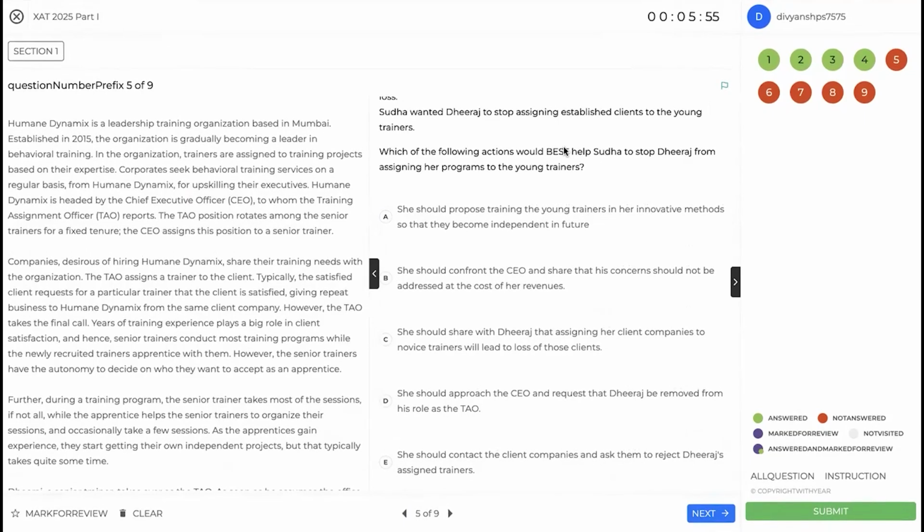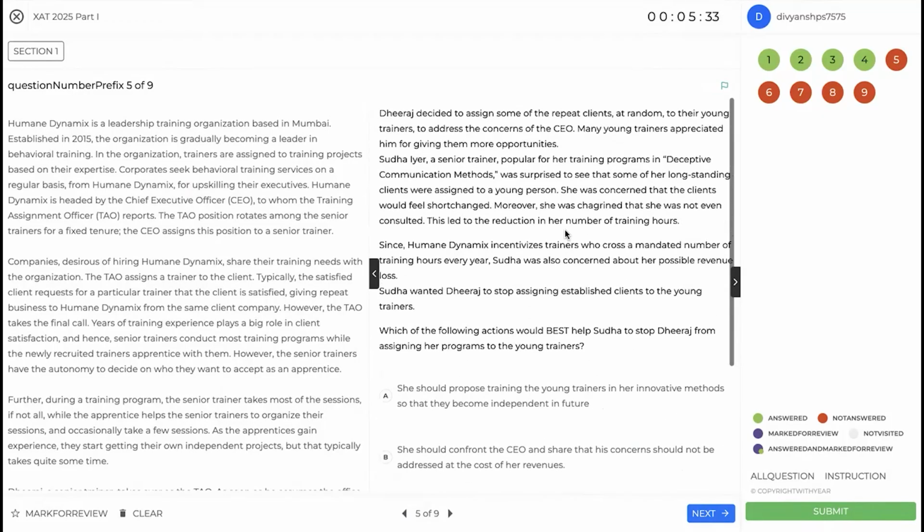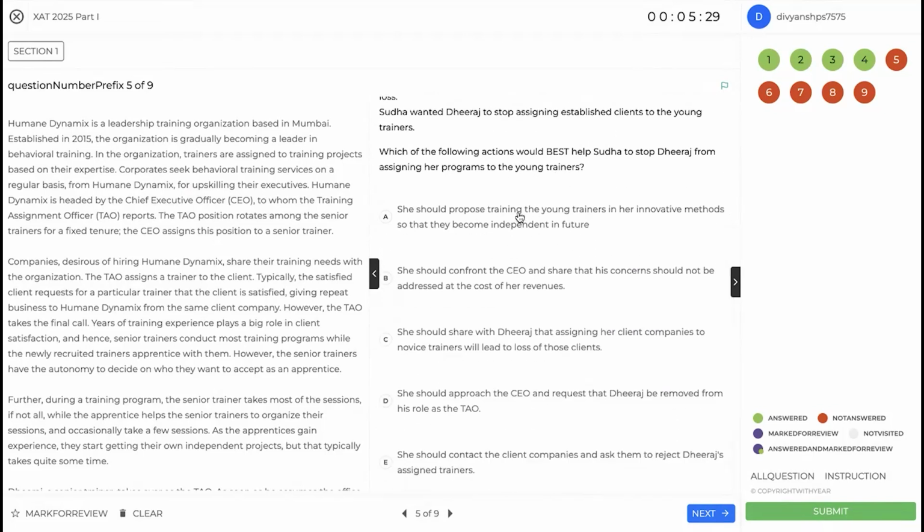So the key objective, the key problem statement that was mentioned here, the key fact was that the clients are very finicky. They prefer the senior trainers and they continue to do that based on consistent results. So we should approach this from a client angle. Let's look at this. She should propose training the young trainers so that they become independent in future. But I mean, the youngsters were appreciative of the opportunity. This is just an alternative to that and not a very good one. So this does not feel like a good option.